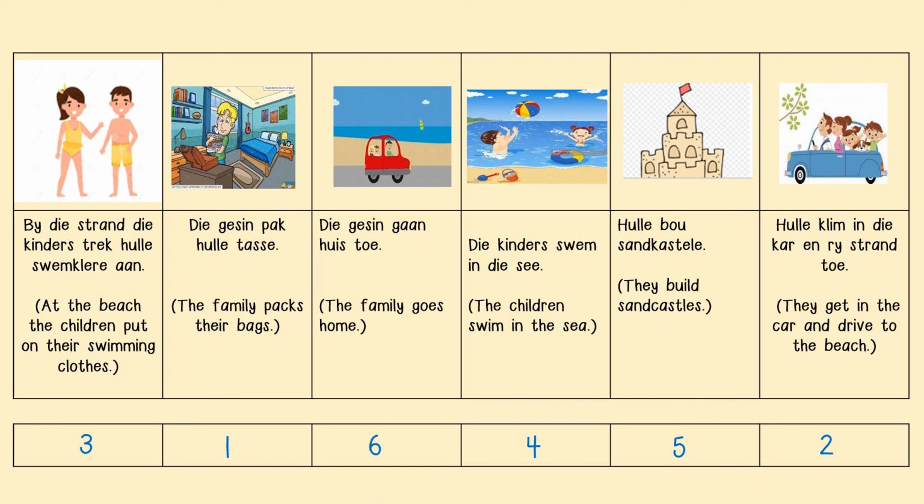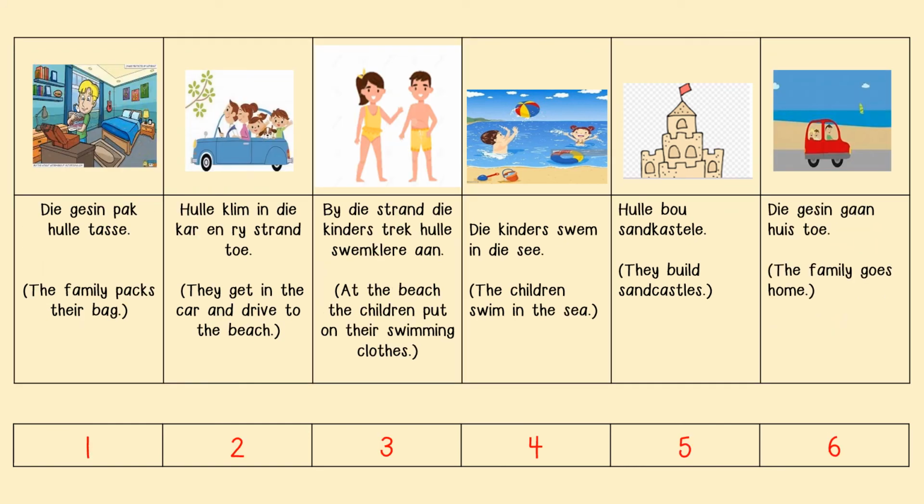And what was the last thing that they did? The family went home. So now if we look at our numbers here, now we can see that our story is in the correct order. Nou kyk ons na die storie. Now if we look at the story, dit is in die korrekte orde. It is in the correct order.